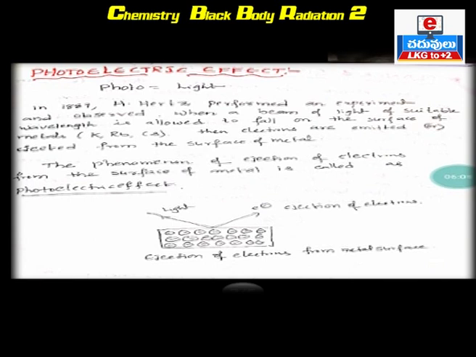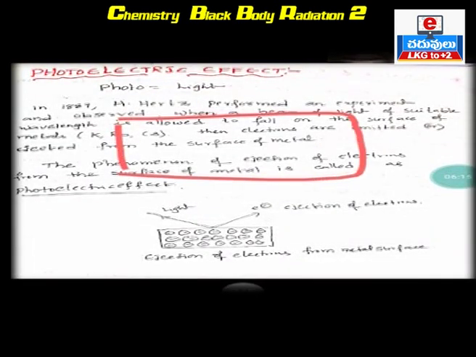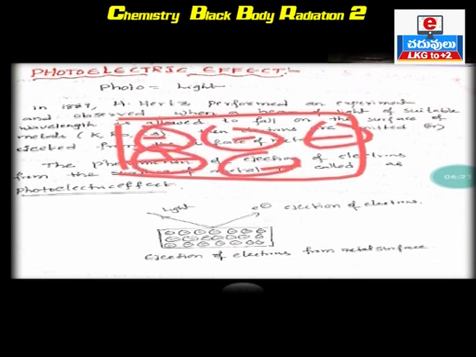Here I want to give you one example. Now I am taking one metal. It may be potassium or rubidium or cesium, whatever. So this is one metal. Generally metals contain electrons. Here the negative signs indicate electrons. Clear? Now, when a beam of light, this is the light ray,